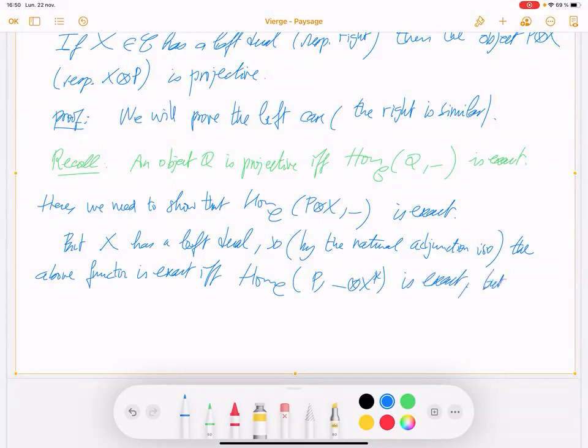But this last is exact as the composition of two exact functors.